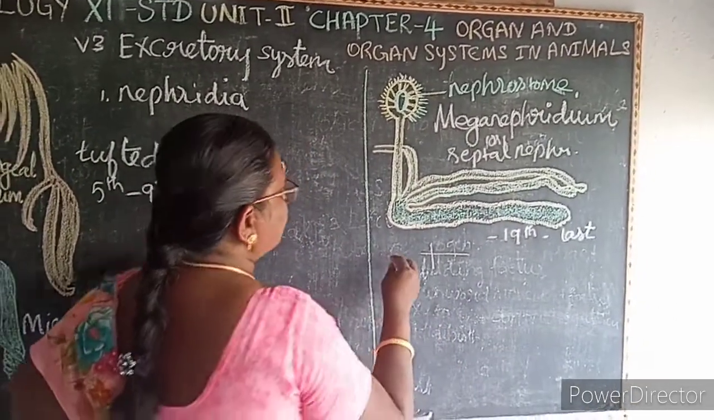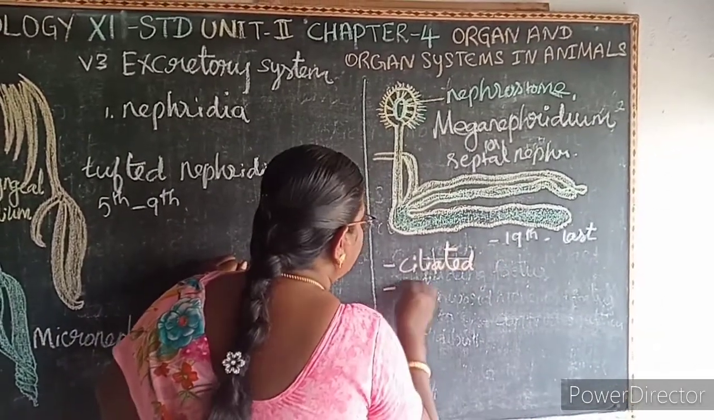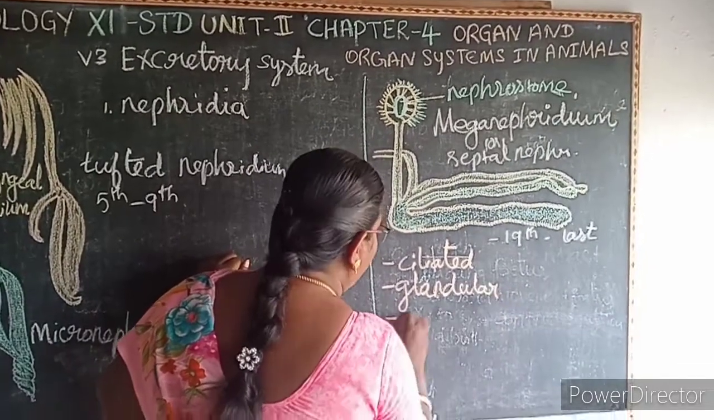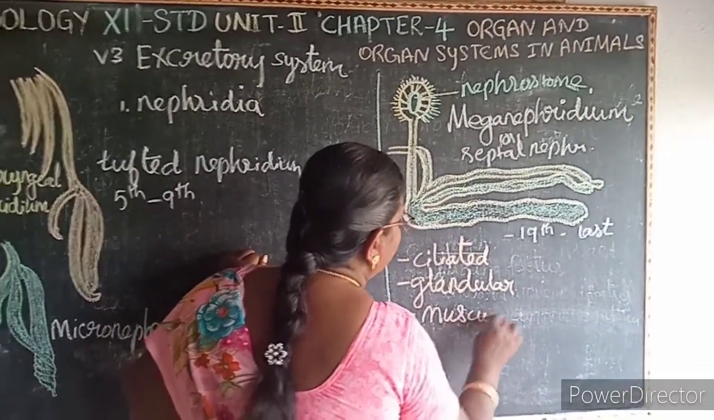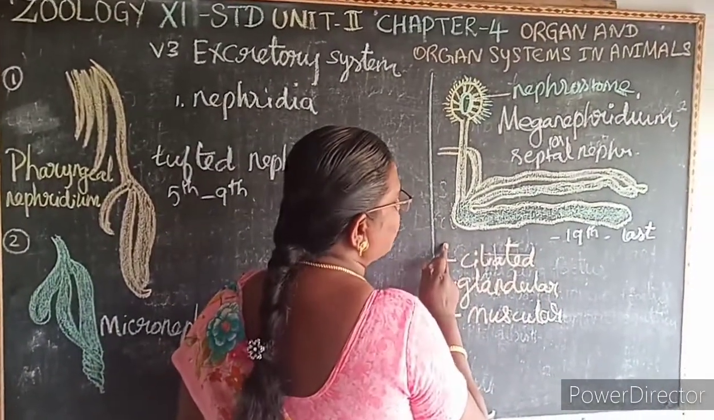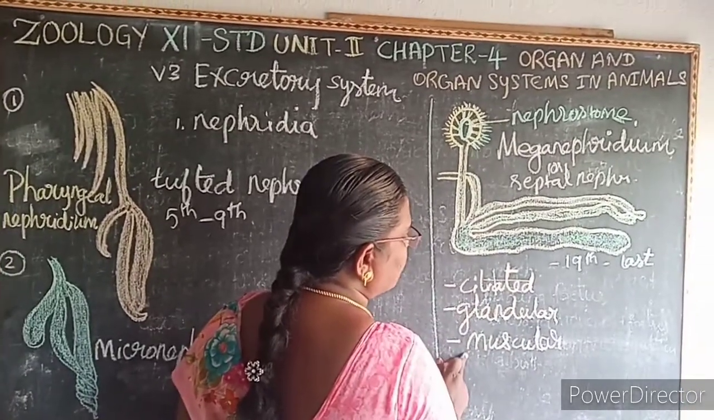Then here, it has three divisions on the body. The first one is a ciliated region. Then the second one is glandular. And the third one is a muscular region. So it has three divisions. First one is the ciliated region, second one is glandular, third one is muscular.